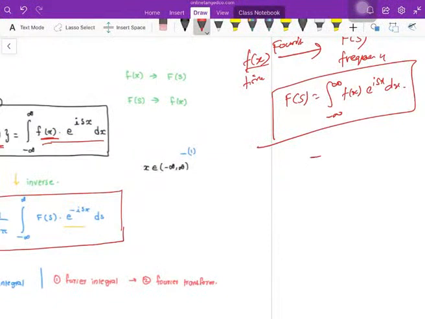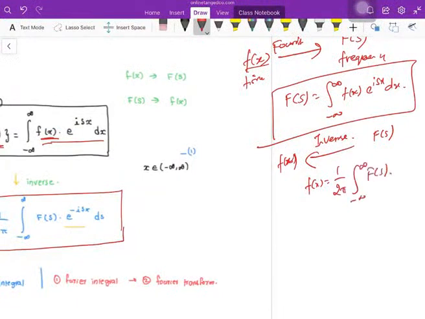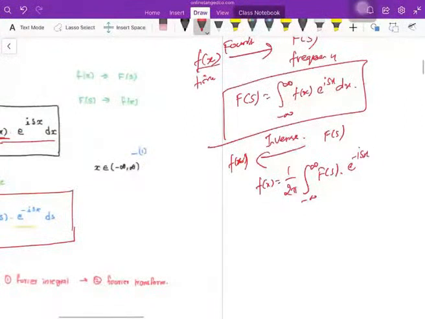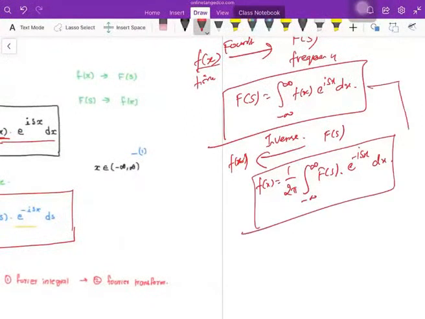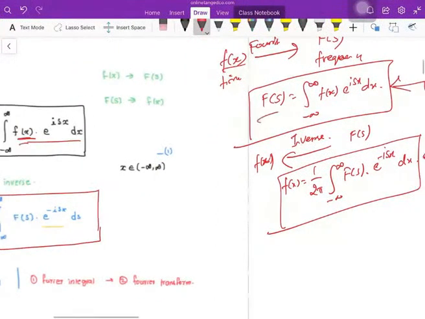Now if I take the inverse Fourier, I'm converting this frequency domain back to the original function: f(x) equals 1 by 2π times the integral from minus infinity to plus infinity of F(s) e^(-isx) ds. These are the two formulas for Fourier transform and inverse Fourier transform.